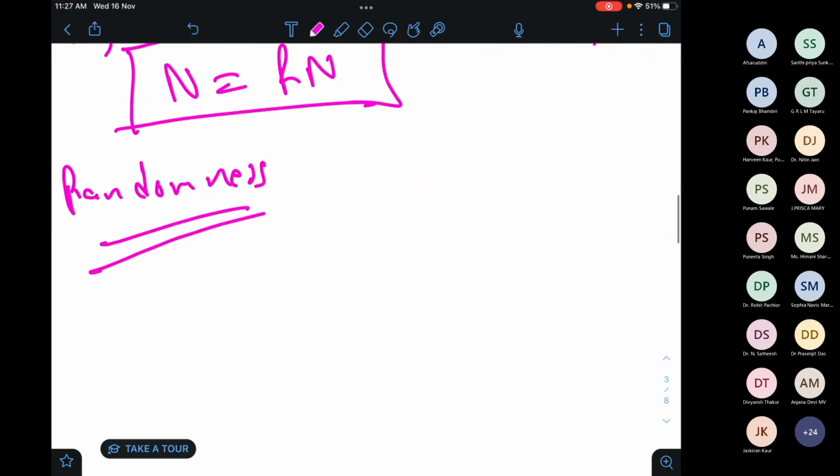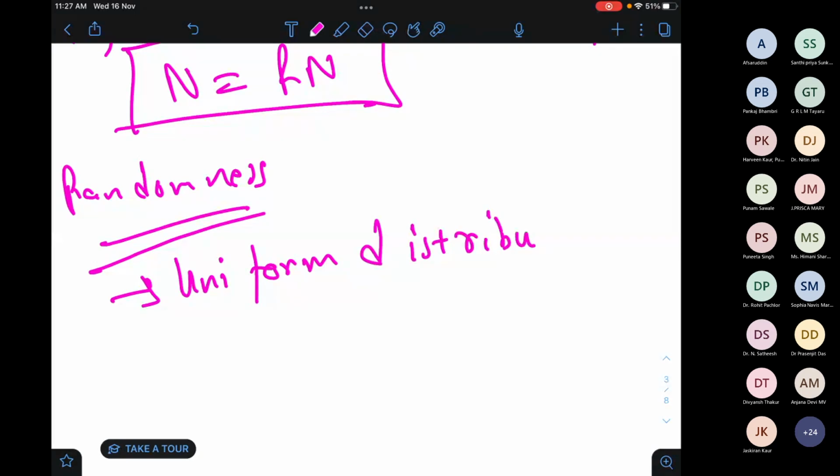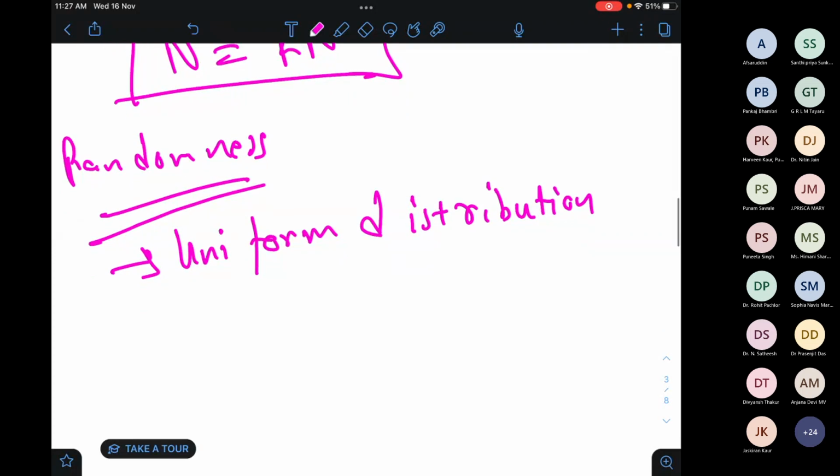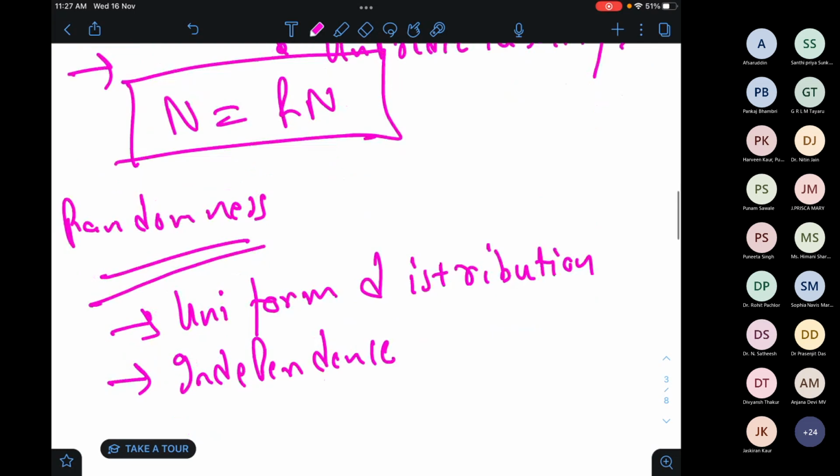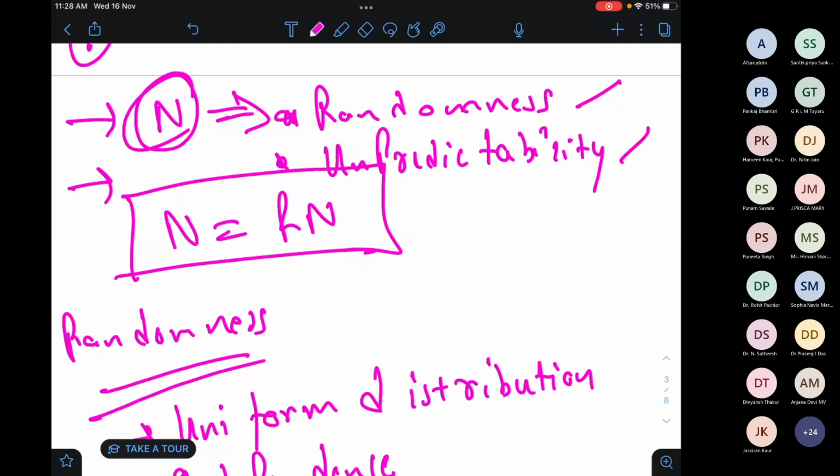For that we have to do some basic things by algorithm, that is uniform distribution and independence. So if I'm having a number n and that number is satisfying this particular case, that is randomness.